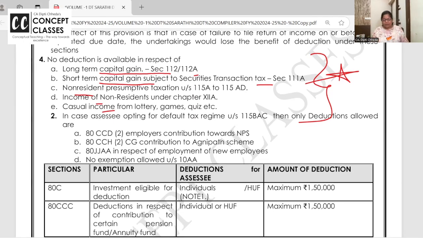Okay. Now, very important is if you're filing a return in default tax regime, then only three deductions are allowed. I'm not explaining what are the three now, I'll come and say right now. See, ma'am, if these three deductions are allowed in default, why are you teaching all the deductions? Deductions are all given in MCQ. So default doesn't cover them, but if they ask you PPF limit 150, you have to remember. So I'm again saying, even though in default tax regime only three small deductions are allowed, still you do the deductions very thoroughly and it's easy.